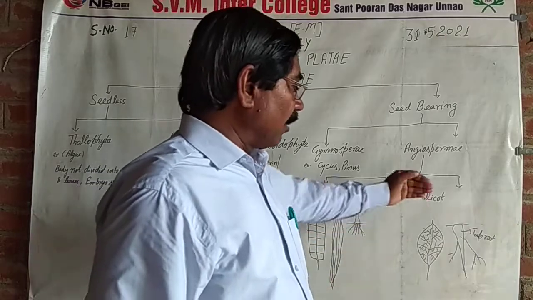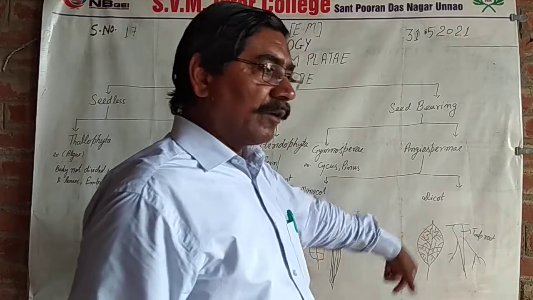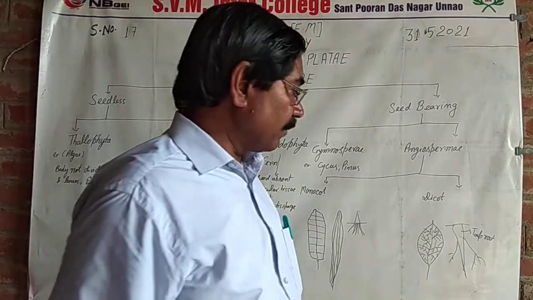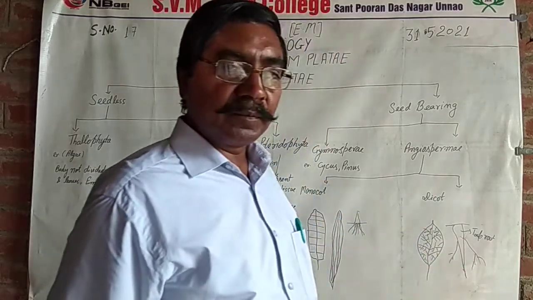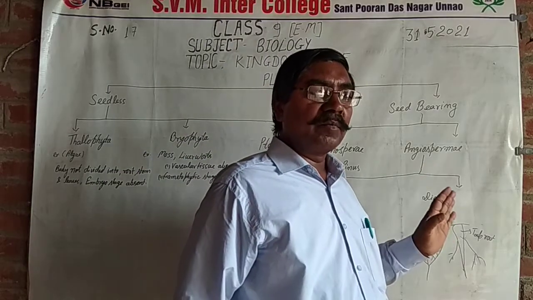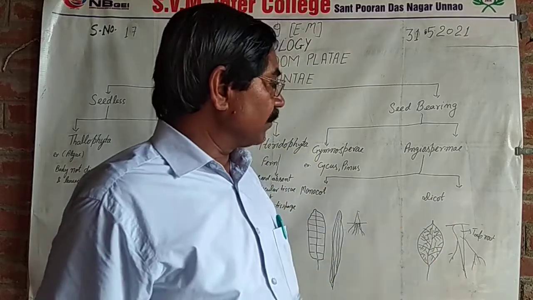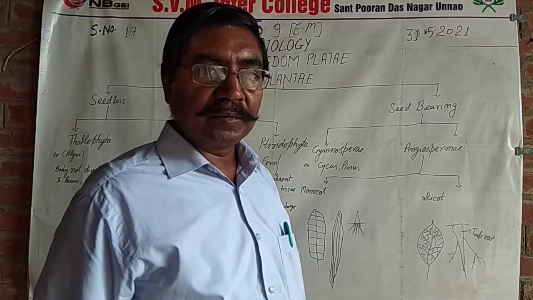Dicotyledonous plants have reticulate venation in the leaf and a taproot. Examples are mango, pumpkin and watermelon. These are dicotyledonous plants. That's all.